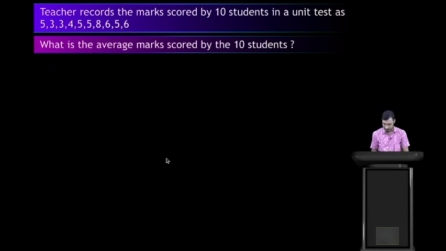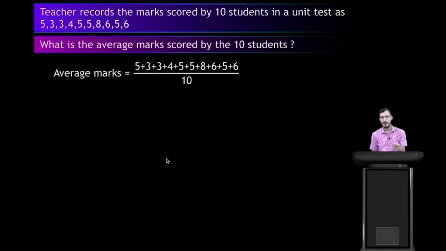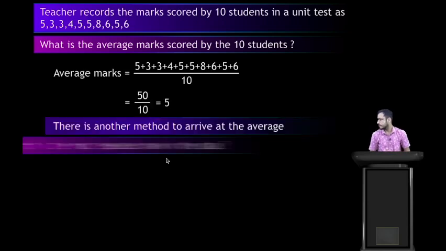How can we find the average score? Average marks is equal to the sum of total marks divided by the total number of students. Total marks: 5 plus 3 plus 3 plus 4 plus 5 plus 5 plus 8 plus 6 plus 5 plus 6. Add all marks and divide by 10. So we got 5 here. The average marks is 5.